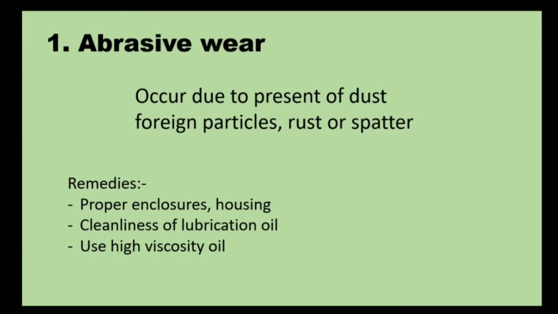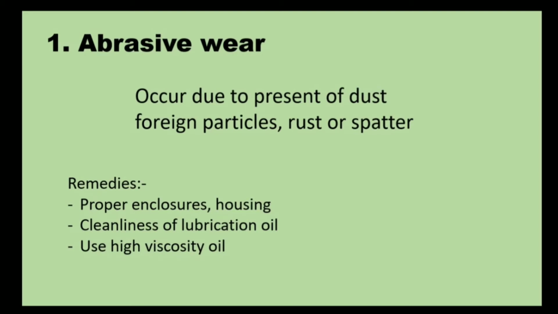As the name suggests, this type of failure occurs due to the presence of dust material, foreign particles, rust, or spatters. These are some main reasons why abrasive wear happens in the sliding contact bearing. Abrasive wear means removal of the bearing surface.